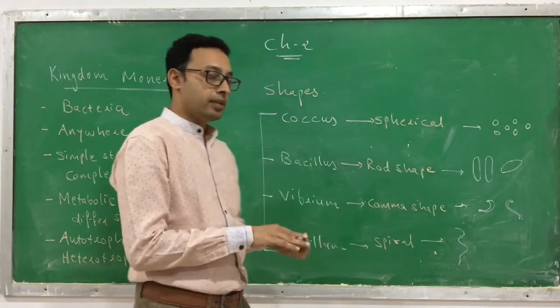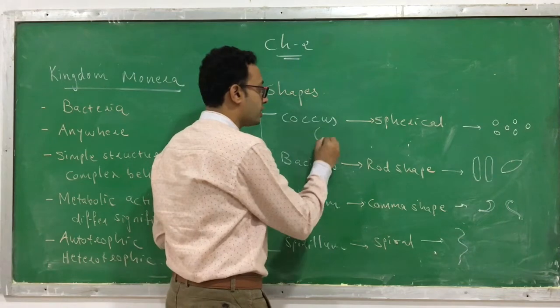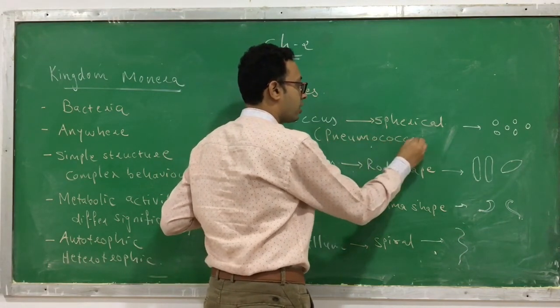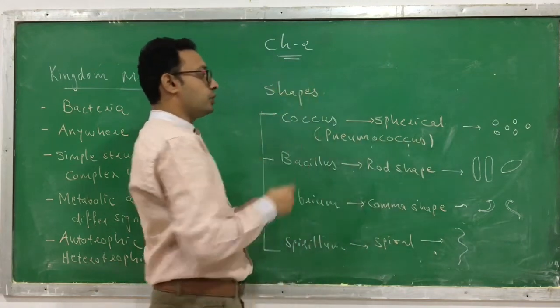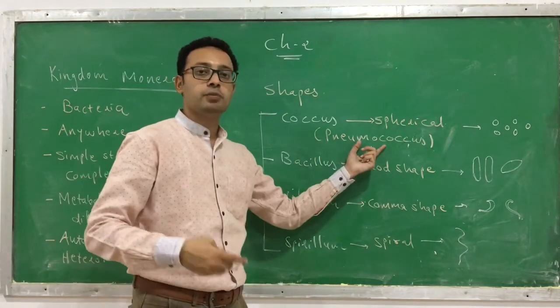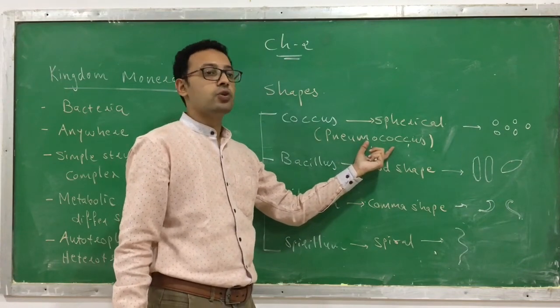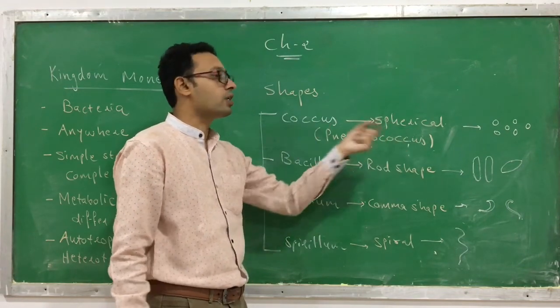Coccus means spherical in shape. Let me give you an example, so it will be a lot easier for you. Pneumococcus is responsible for causing pneumonia. If you see the shape of this pneumococcus, it is spherical because it's a coccus.